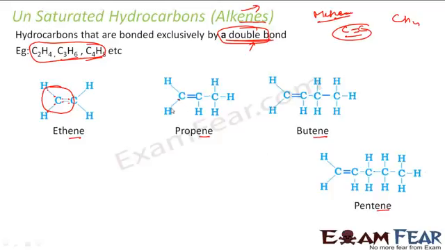Just put electrons in the ends and you'll find that all these atoms satisfy their electron configuration. For example, hydrogen needs 2, it has 2. You take any hydrogen, it has 2, right?